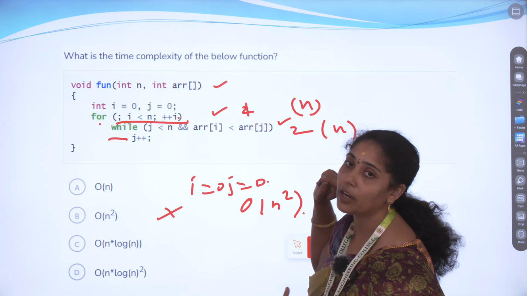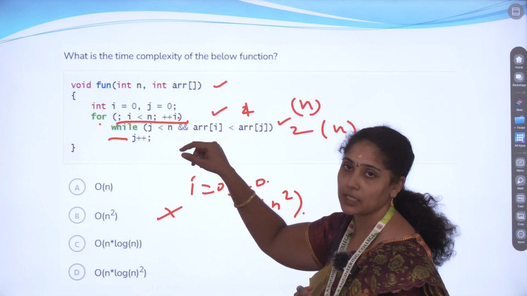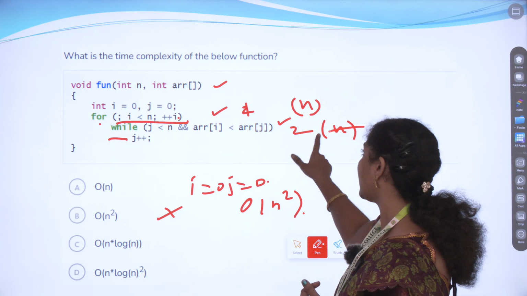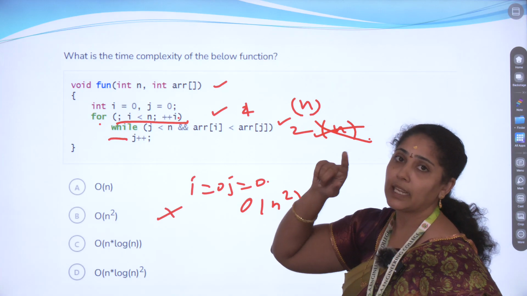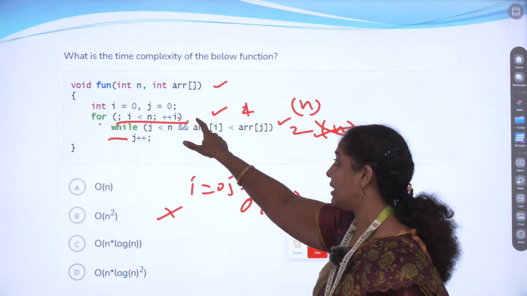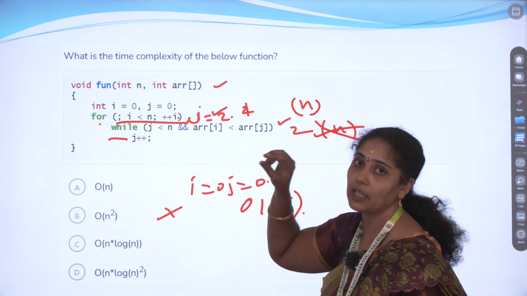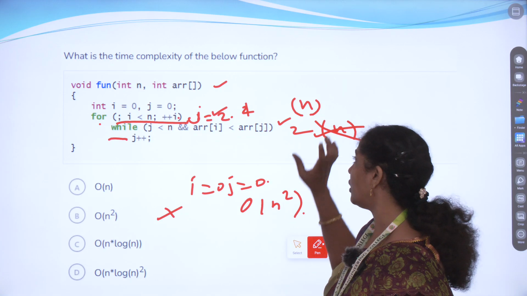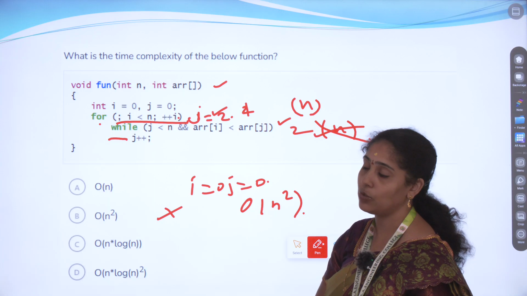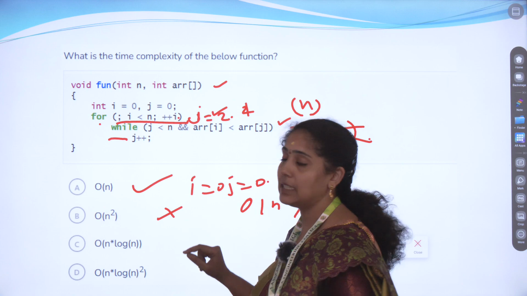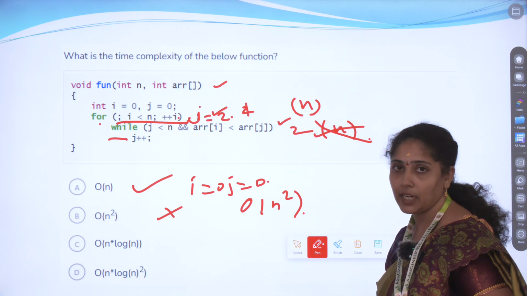We take it as order of n time, otherwise both come under the same execution only, the same time only. So we can treat it as only n number of executions. Here we are assigning something for j equal to 2 or something else with a different assignment, and that alone we take as a separate execution. So these two are combinedly executing, so we take that execution as order of n alone.